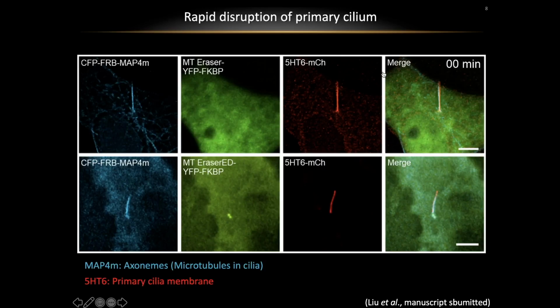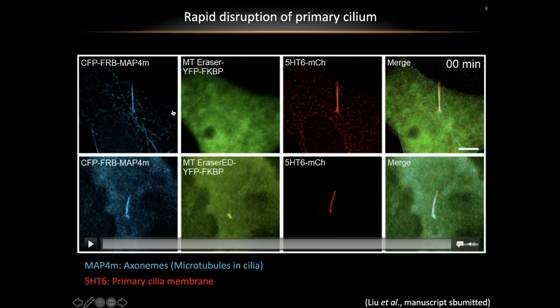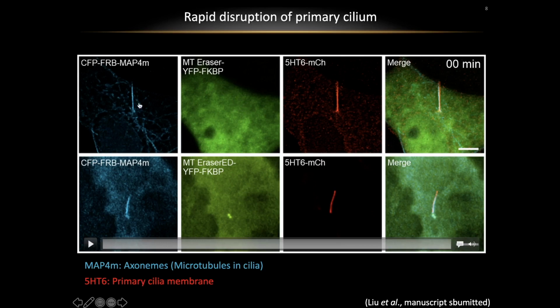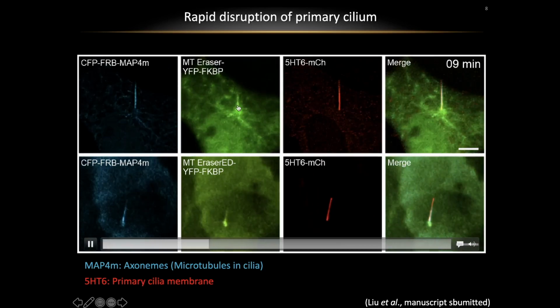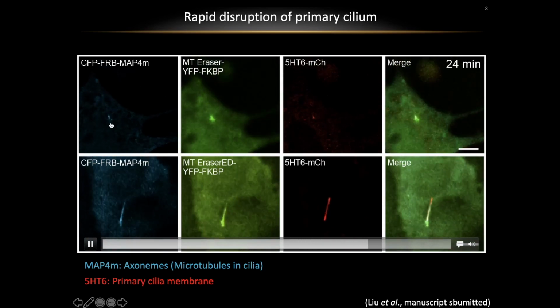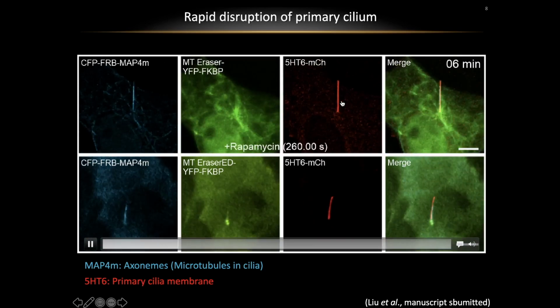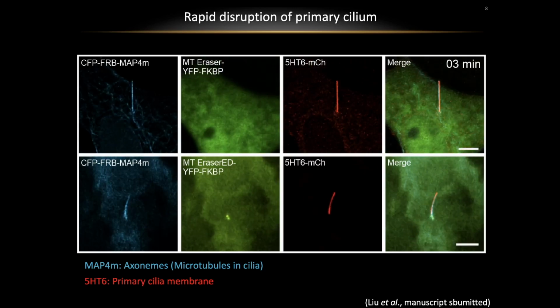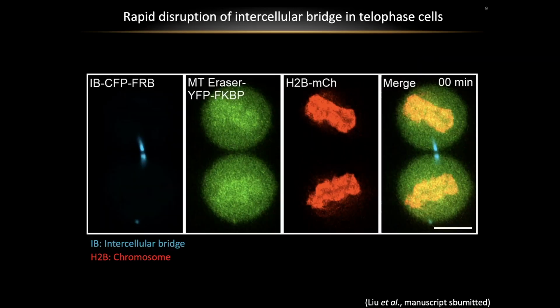Besides the cytosolic microtubule, we can also target our system to a certain pool of the microtubule, for example, the primary cilia. The primary cilium is a microtubule-based structure protruding from the apical surface of the cells, which can receive mechanical or chemical stimulation from the extracellular space. We translocate our erasers onto these structures. As you can see, it rapidly disrupts the primary cilia within 5 to 10 minutes. To our knowledge, it's probably the fastest system to disrupt the primary cilia in living cells.